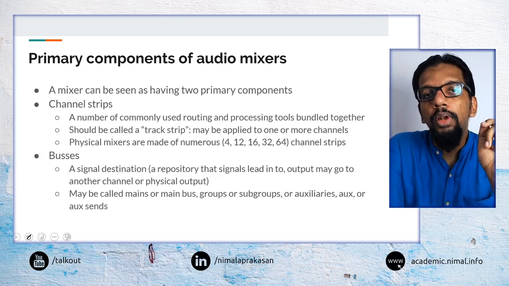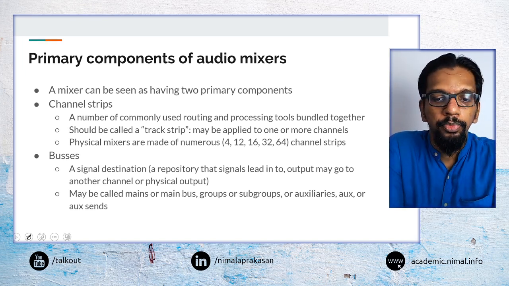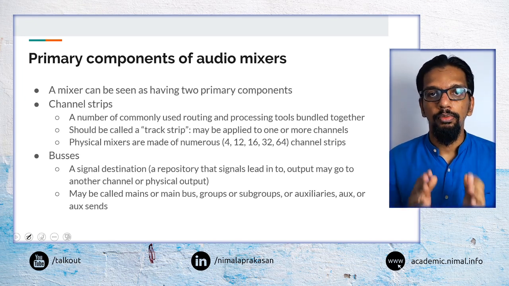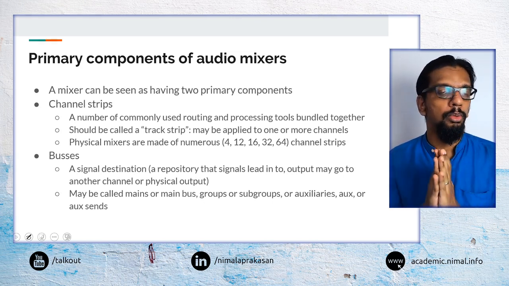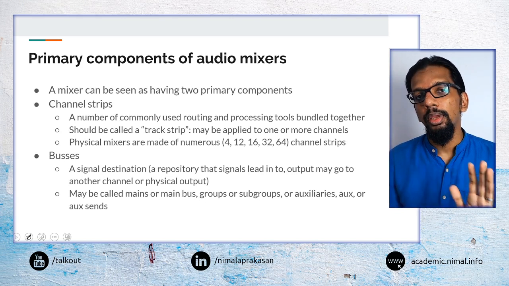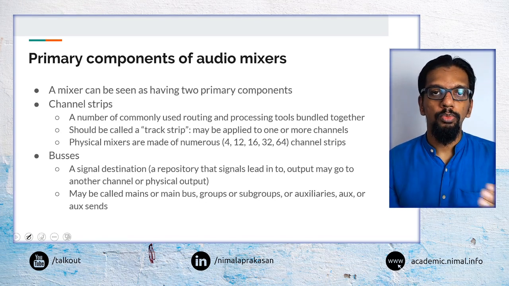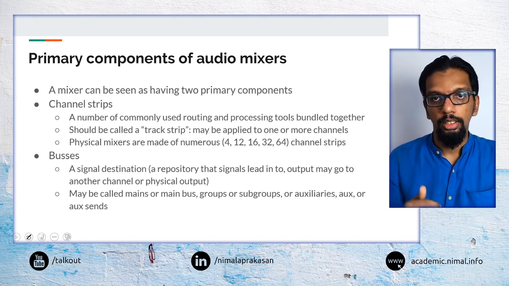So we will identify two main concepts in mixers, like two main parts of mixers. Whatever mixer we get, we'll be able to categorize or split it into two parts, and they may do two different things. One is what we call channel strips, and the other is what we call buses.